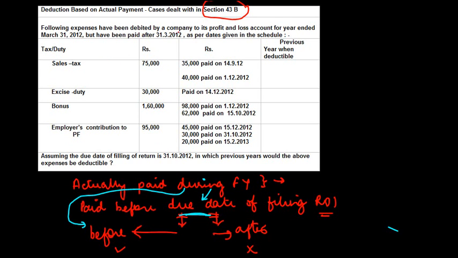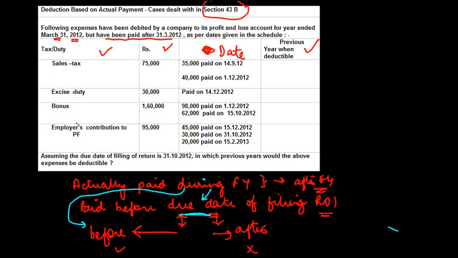Following expenses have been debited by a company to its profit and loss account for March 31, 2012. So you've debited it to the profit and loss account for March 31, 2012, but have been paid after 31/3/2012, which means these have been paid after the financial year, right? As per the dates given in the schedule. So the nature of tax duty, the amount in rupees, and this is the date of payment. The date of payment is as under. You need to tell which is the previous year when these are to be deductible.